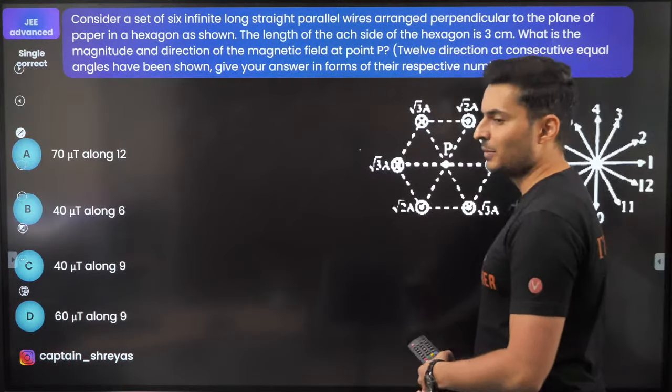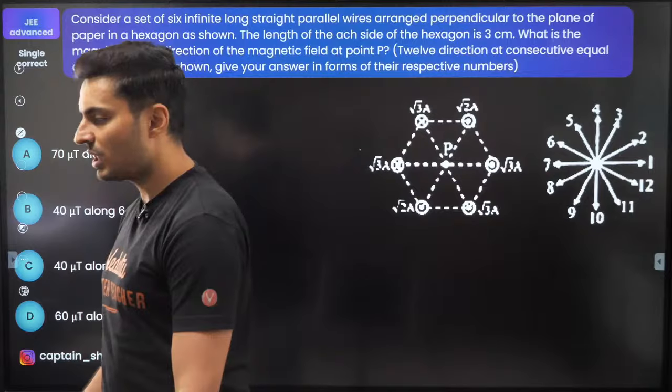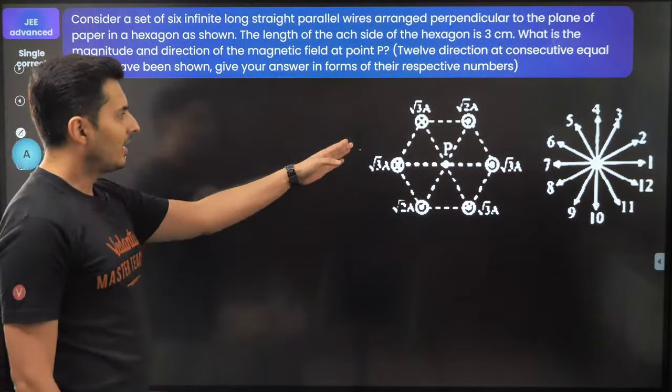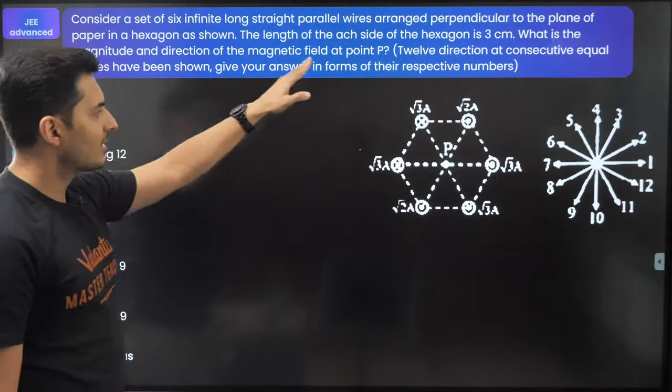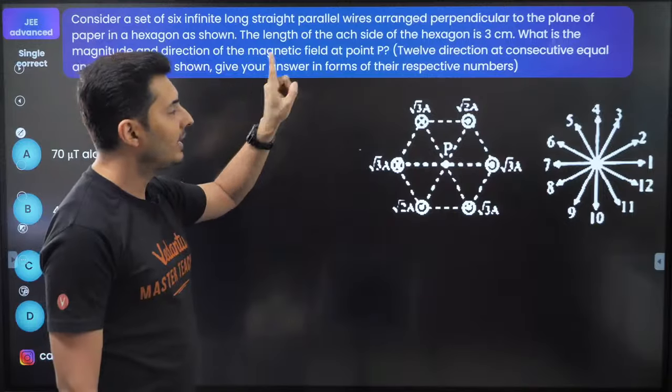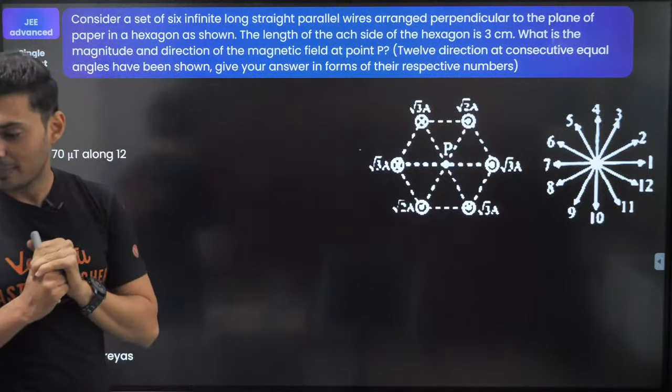Moving on to the next one coming up on your screen. Shall we do this? What say, guys? Beautiful question. Look at this. There are some wires, I believe. They are arranged in hexagon form, and the wires are going perpendicular to the plane that you are able to see.